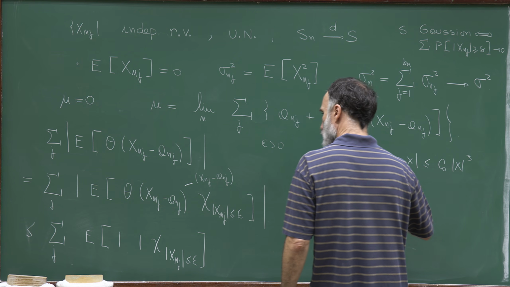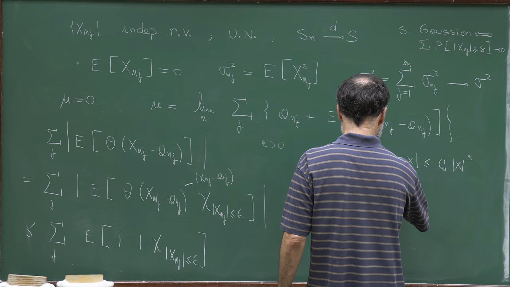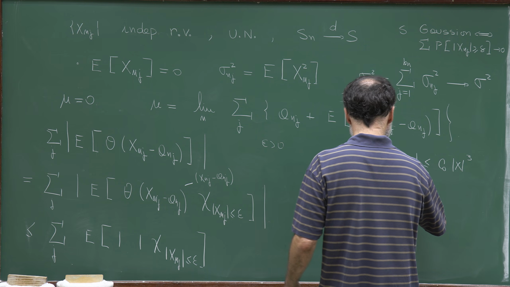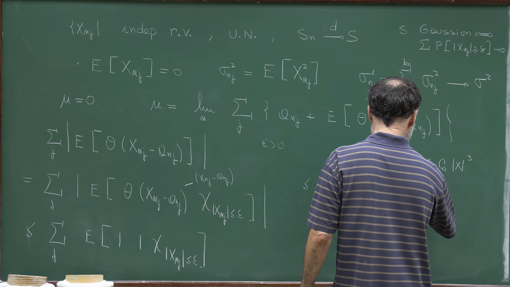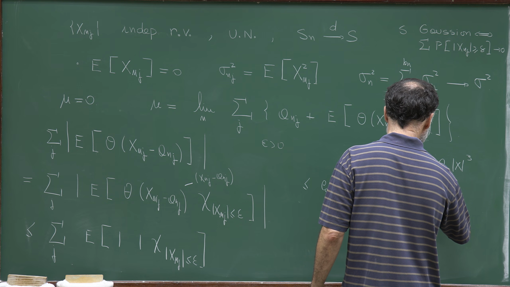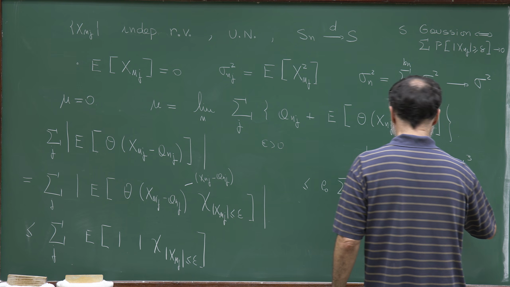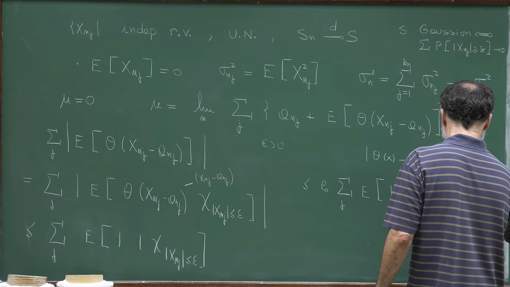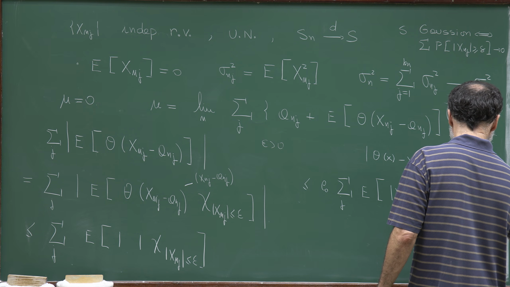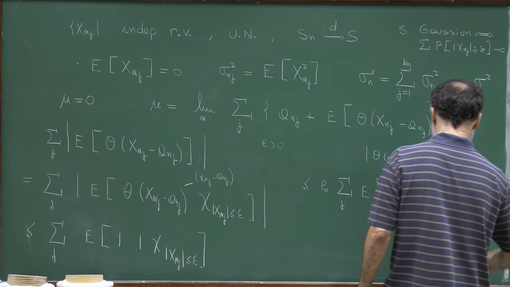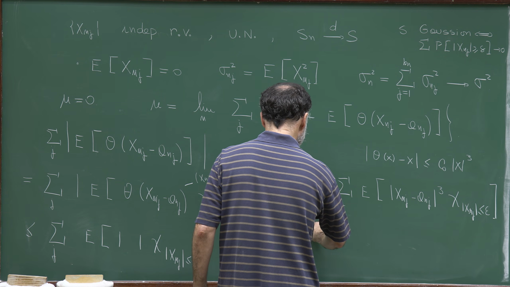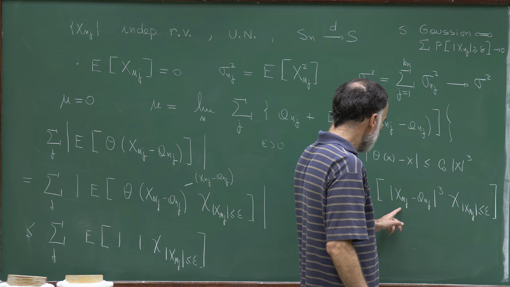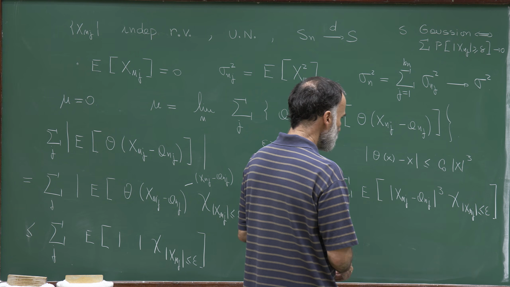times the sum in j of the expectation of X_{n,j} minus a_{n,j} to the cube, on the set where X_{n,j} is less or equal than epsilon. Now, this cube I can estimate as follows.